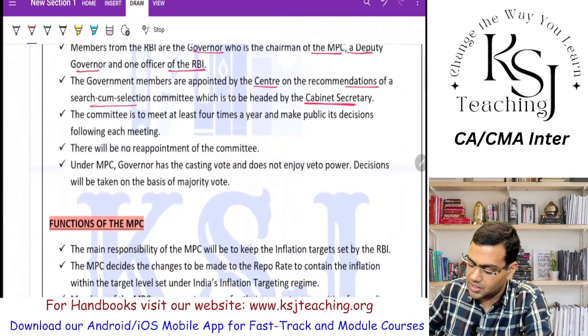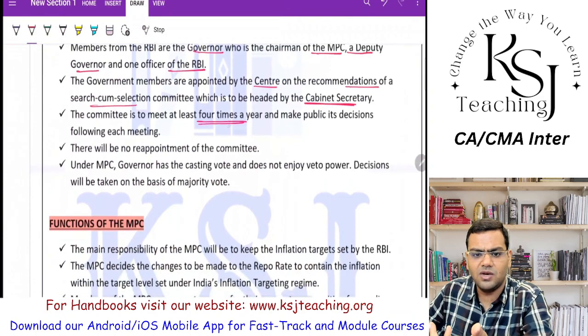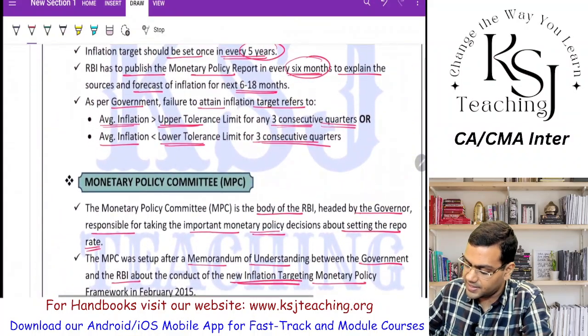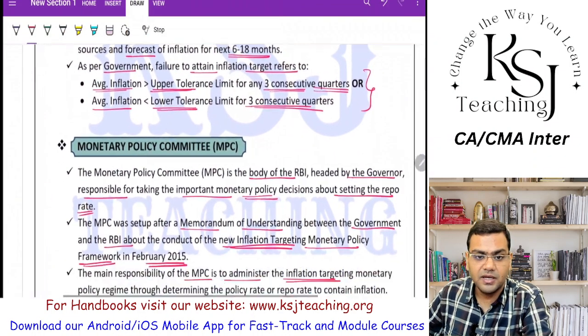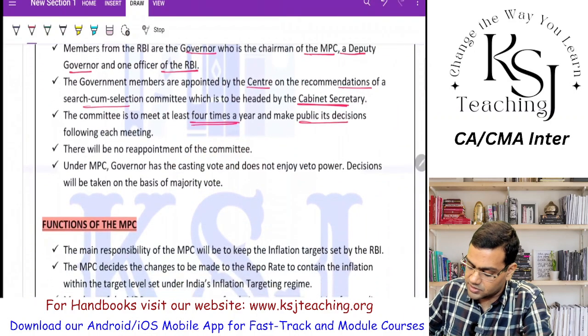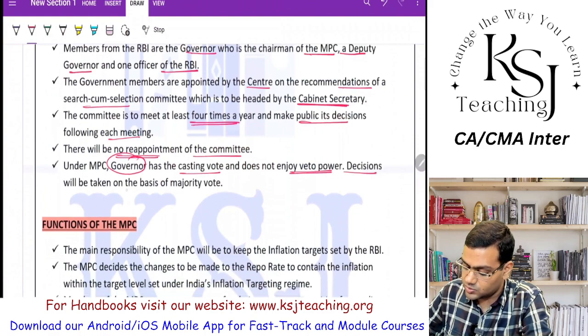The committee is to meet at least 4 times a year. That means every quarter they will have to meet and review. That is why we say that every quarter it is being reviewed, right? And they make public a decision following each meeting. There will be no reappointment of the committee under the MPC. The governor has the casting vote and does not enjoy veto power. The decisions will be taken on the basis of the majority vote, right?